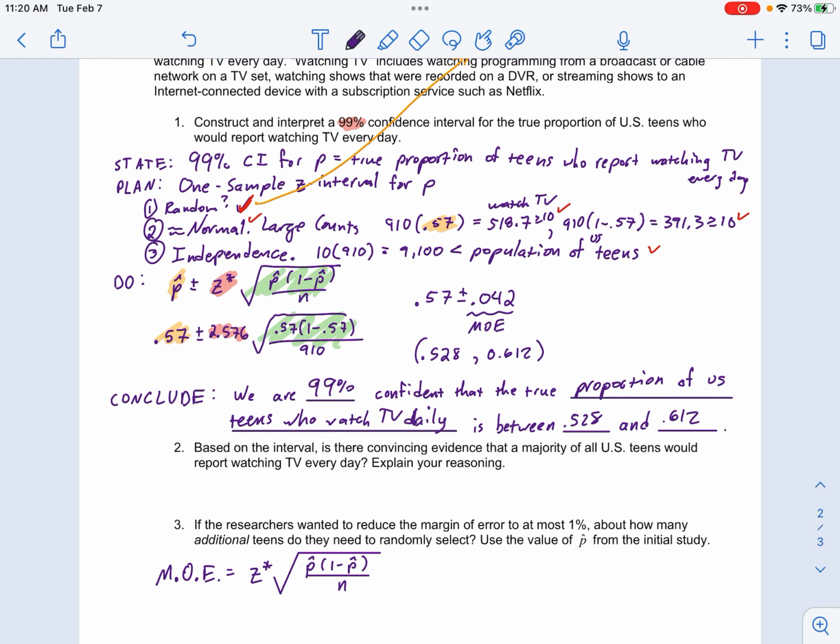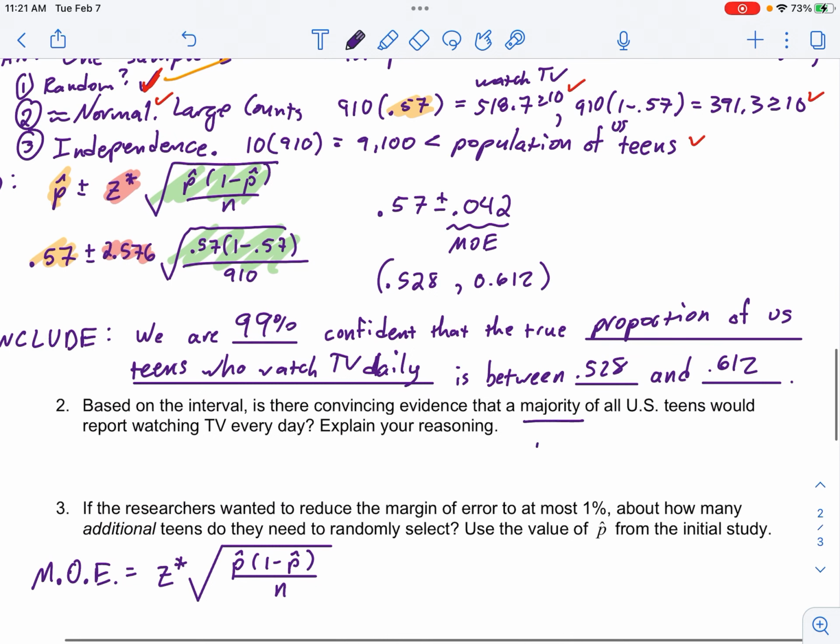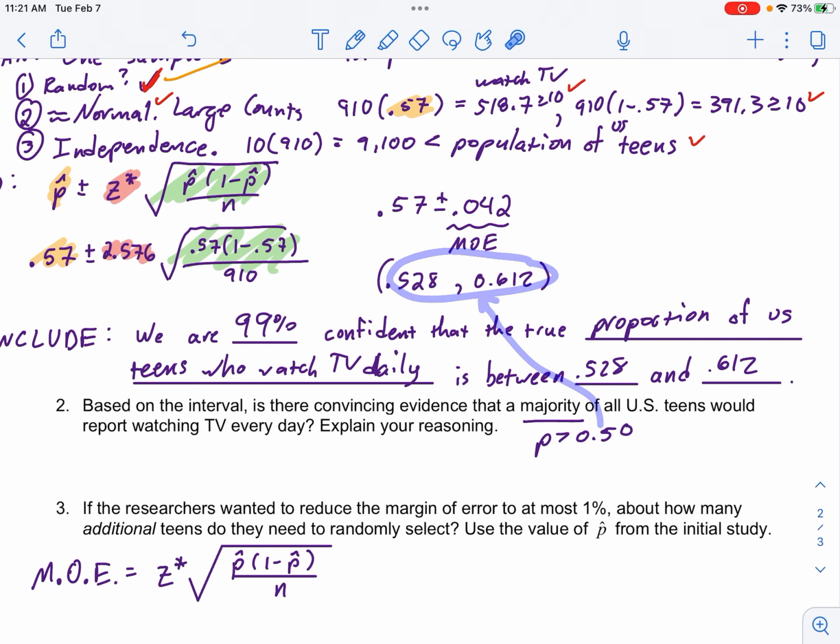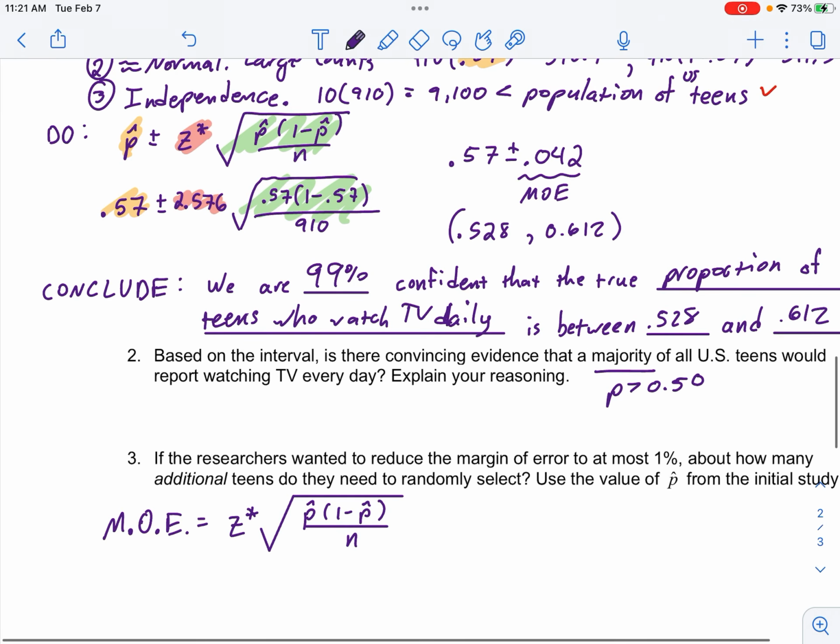State, plan, do, conclude. Number 2, based on the interval, is there convincing evidence that a majority of U.S. teens would report watching TV? A majority means greater than or equal to 50%. As I look at my interval, this entire interval is above 50%. So yes, there is.